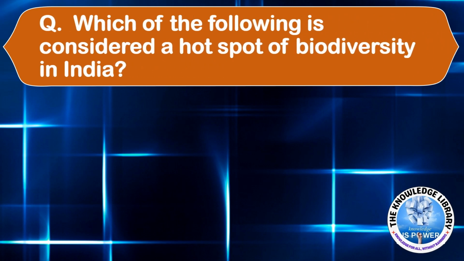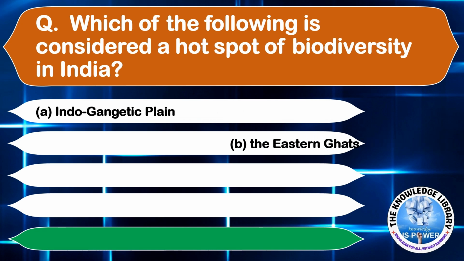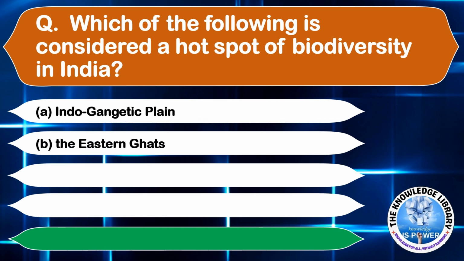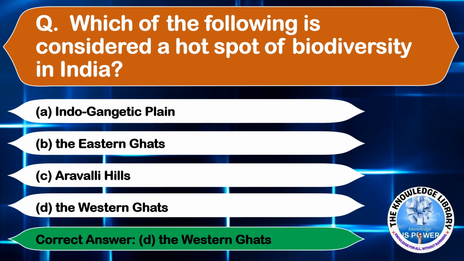Which of the following is considered a hotspot of biodiversity in India? Option A, Indo-Gangetic Plain. Option B, the Eastern Ghats. Option C, Aravalli Hills. And option D, the Western Ghats. The correct answer is option D, the Western Ghats. Moving on to the next question.